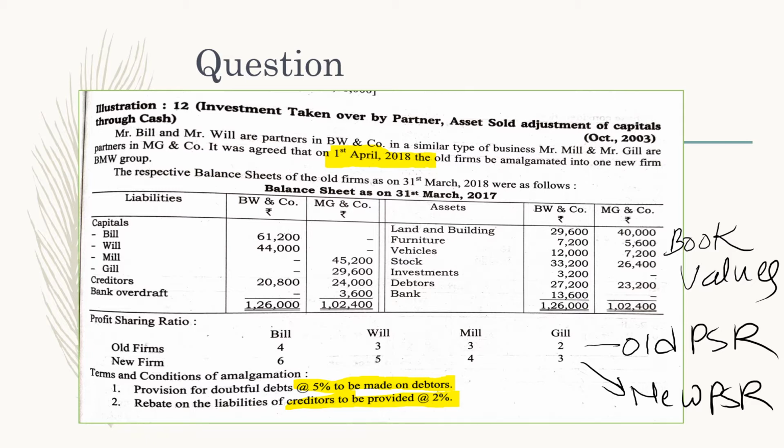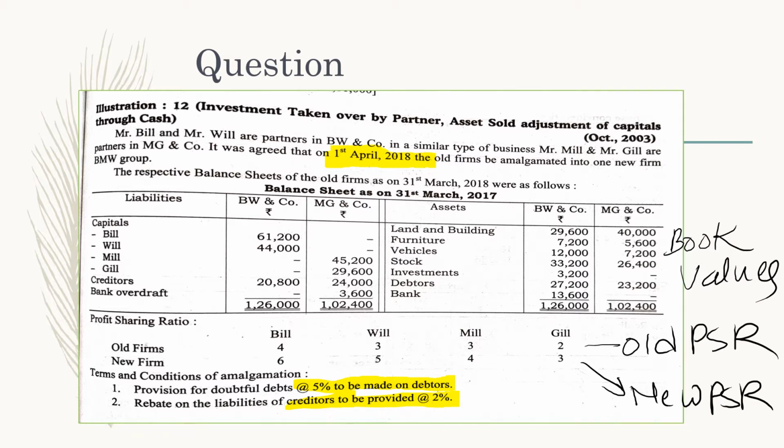Creditors' bank overdraft, this will be transferred to realization account. On the asset side, there are land and building, furniture, vehicles, stock, investments, debtors, and bank. All these assets will be transferred at book values to the realization account.